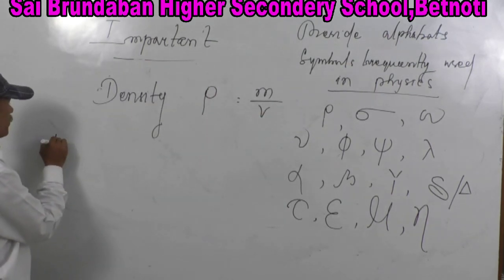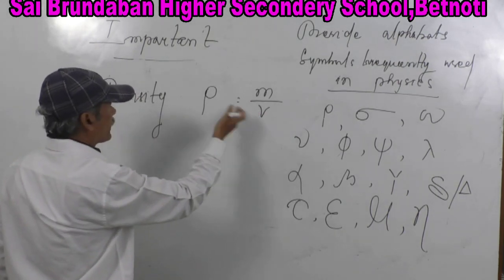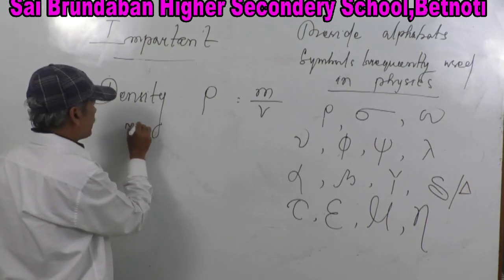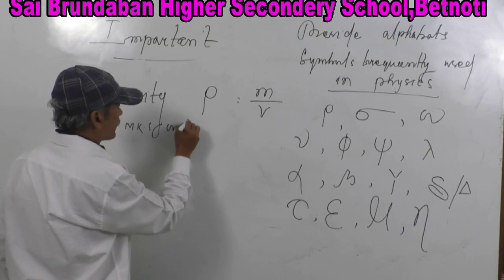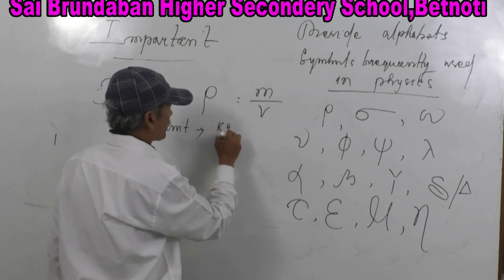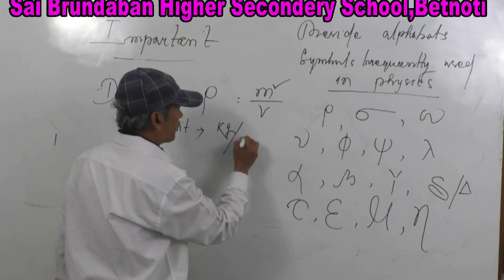Let's start now. What will be its MKS unit? This is mass per volume. Its MKS unit is kg per meter cube.